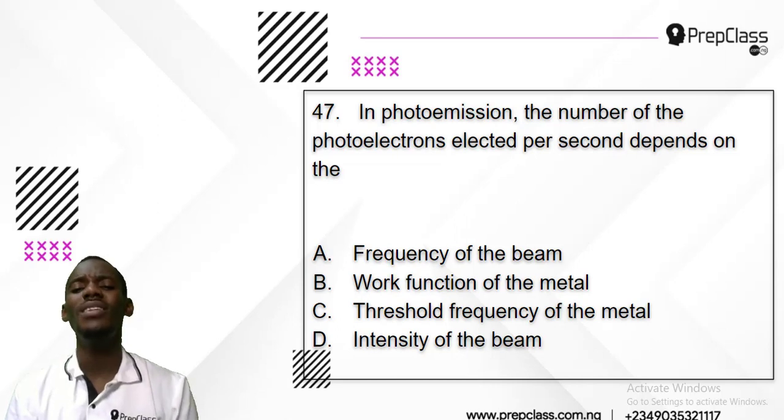Now, but what is it that affects this? What is the factor that tells the amount of photo electrons that will be released per second? Is it the frequency of the beam, or the work function of the metal, or the threshold frequency of the metal, or the intensity of the beam? Do you have any idea?